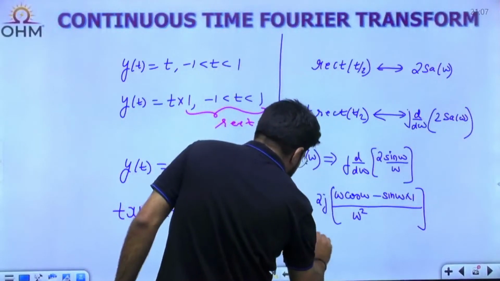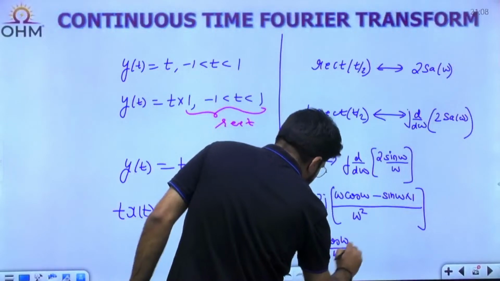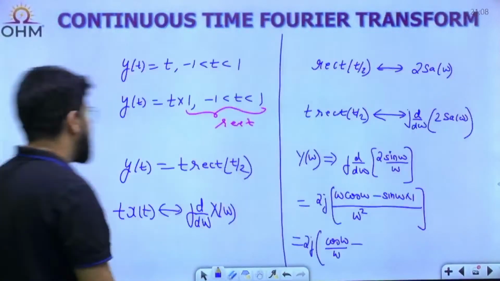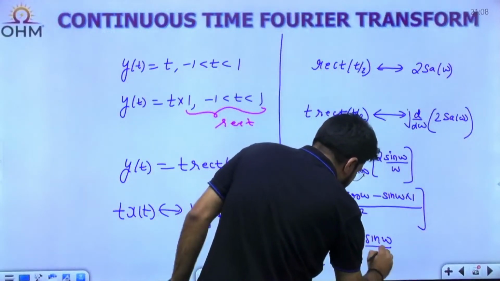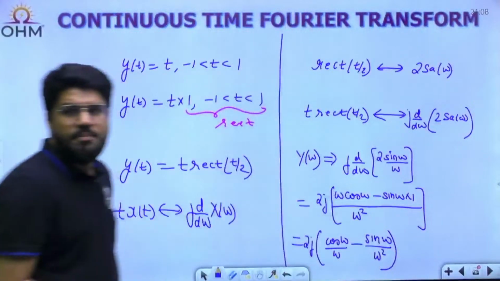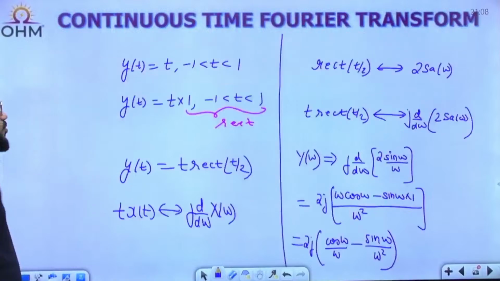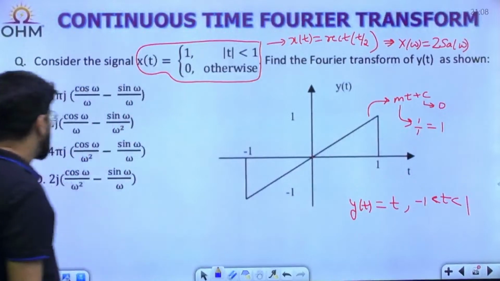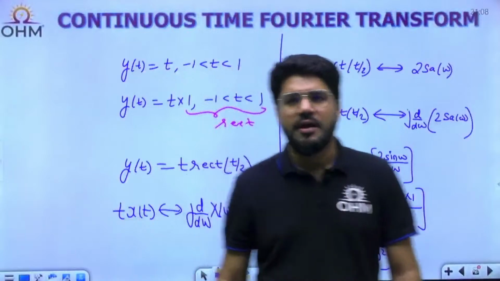This is 2j. The first term omega cancelled, cos omega by omega, and next, sine omega by omega square, correct. Next is simply sine omega divided by omega square. So option number B is matching completely: 2j, cos omega by omega minus sine omega by omega square. Option number B completely matches with our calculation, right?